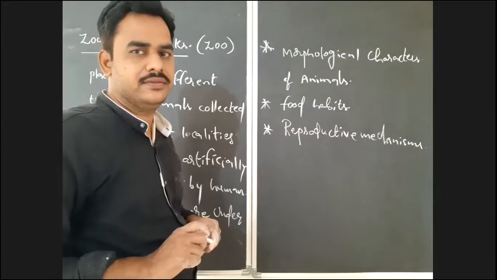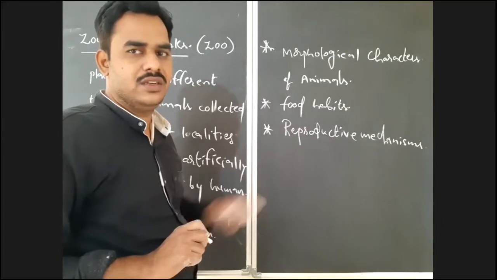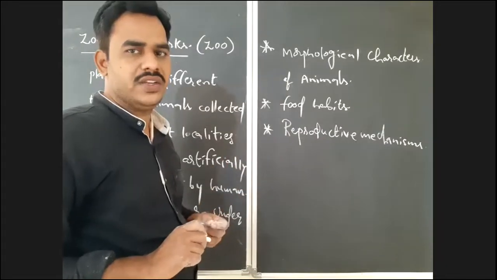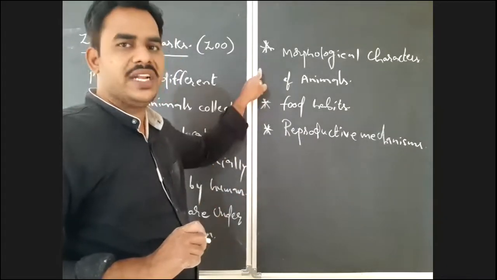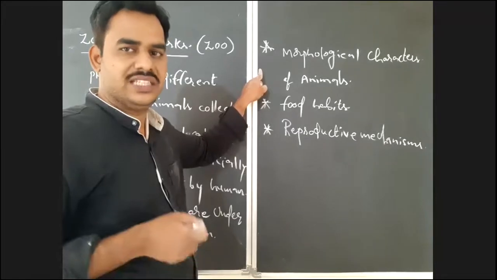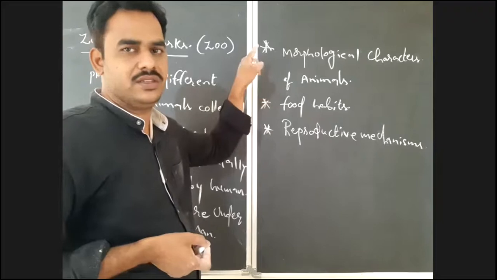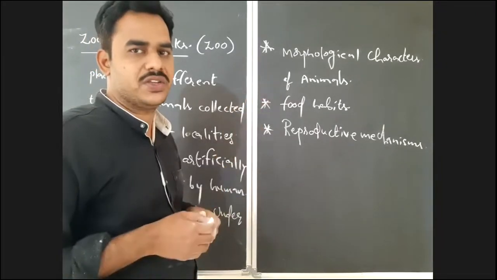Why? Justify. Can you justify that? Here, the zoo is a very important taxonomical aid or tool of classification, because there is a chance to observe a variety of animals which are not available in our localities.